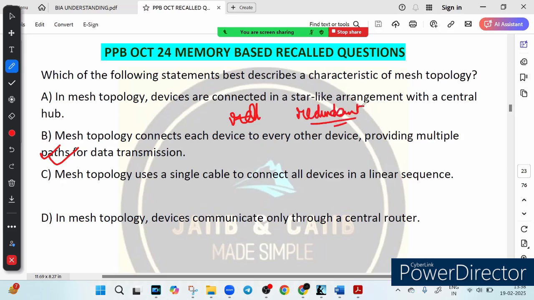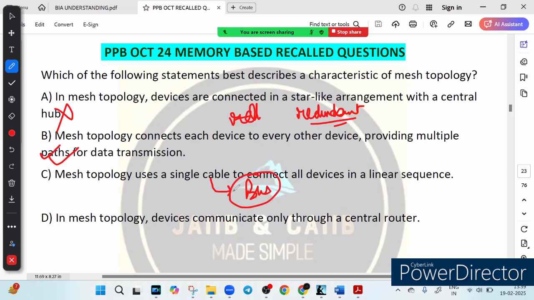For example, think of a city with multiple roads between locations. If one road is blocked, vehicles can take an alternative route. Similarly, in mesh topology, data can travel through multiple paths, making it highly reliable. And option C says that mesh topology uses a single cable to connect all devices in a linear sequence. Is it true? No, because it describes the bus topology. It does not describe mesh topology. Why? Because mesh topology does not rely on a single cable.